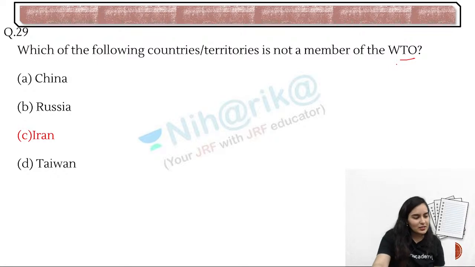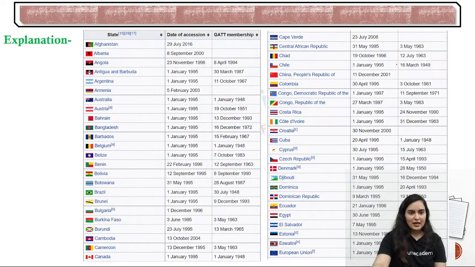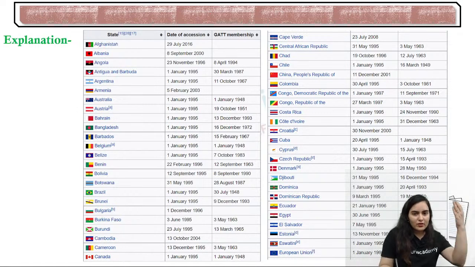Is India also a member country? Yes, of course. That much information we remember. But other than that, kindly see, these are all the member countries. Let's just confirm the fact, okay, Afghanistan.